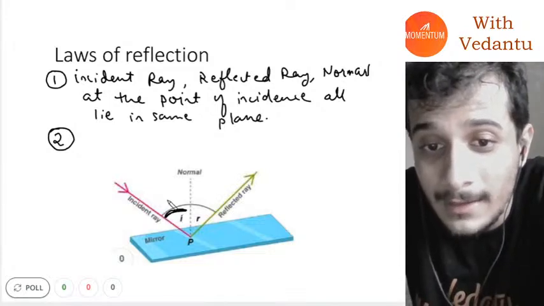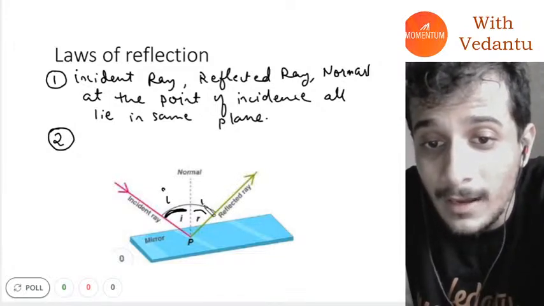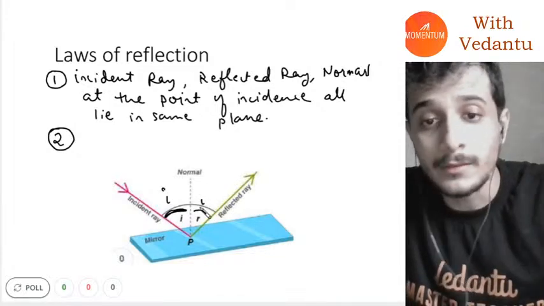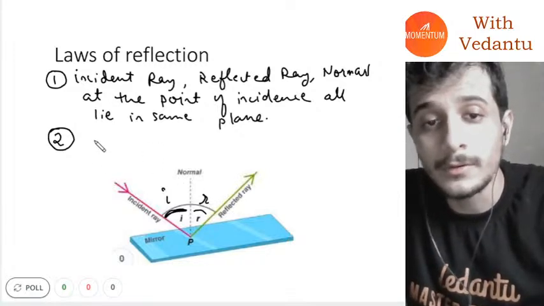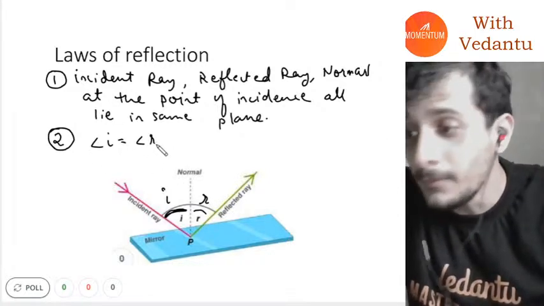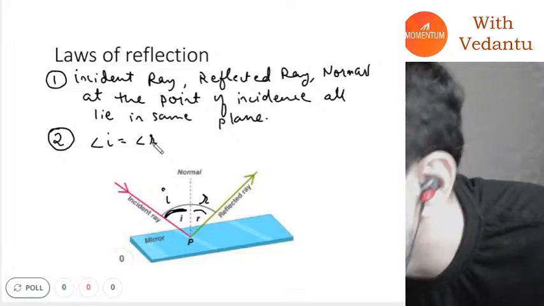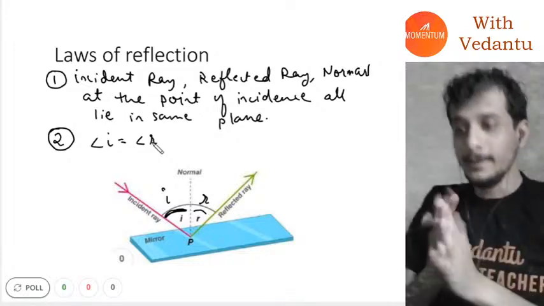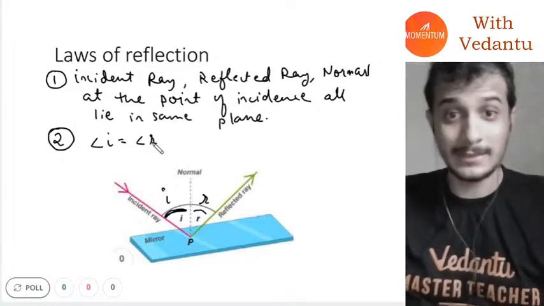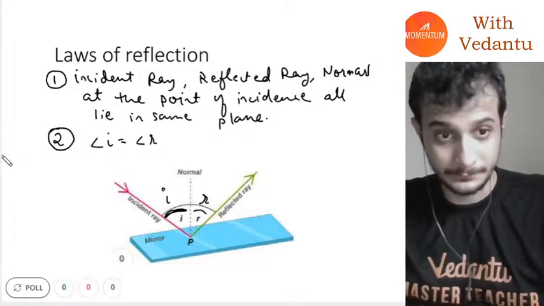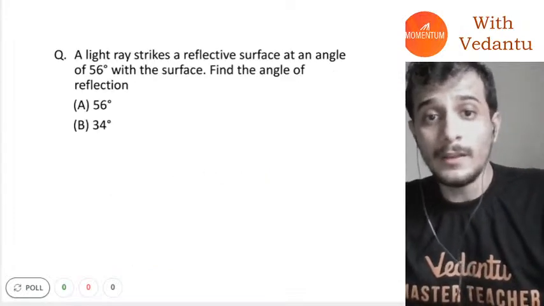It's very simple. Angle I is equal to angle R. The angle of incidence is equal to the angle of reflection. Everybody knows this. Angle I is equal to angle R. I hope everybody knows that. Okay, now a simple question, guys.